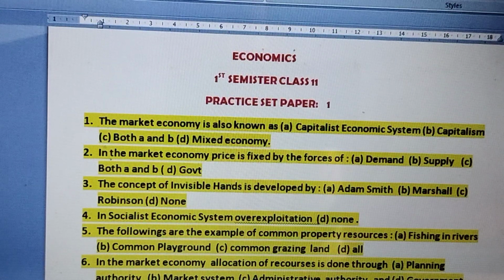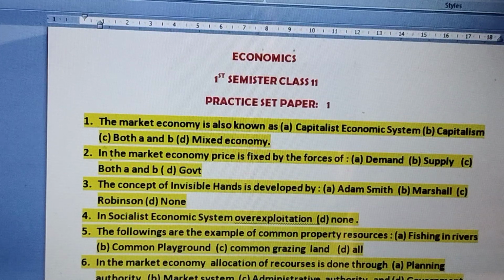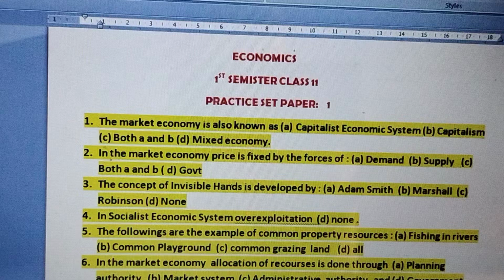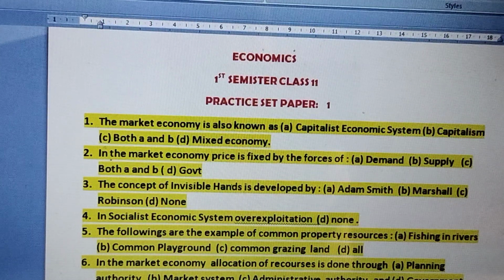So the market economy is also known as the capitalistic economic system or simply the capitalism. So the right answer for question number 1 is option B, that is capitalism. It is also known as capitalistic economic system.